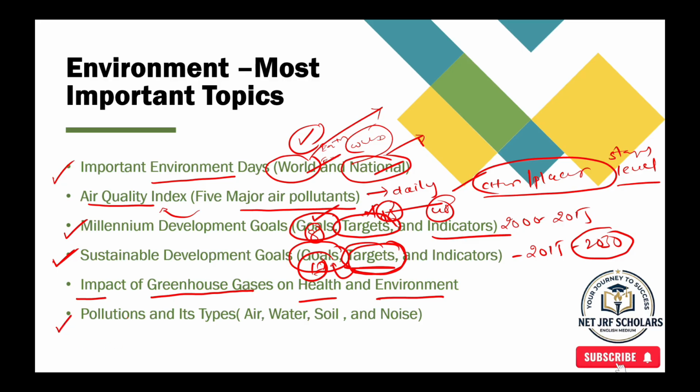And next we have pollutions, and these types are air pollution, water pollution, soil pollution and noise pollution, and many more, out of which noise pollution is where they repeatedly ask questions, along with soil pollution. So these are very basic, and nowadays they are asking questions on soil and noise pollution.